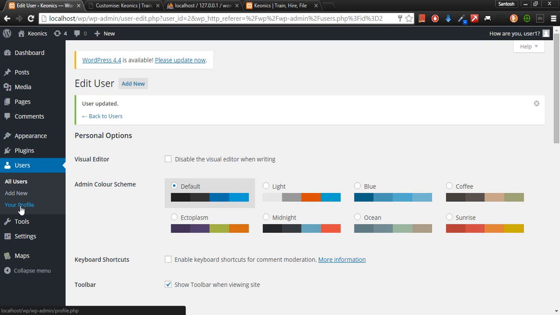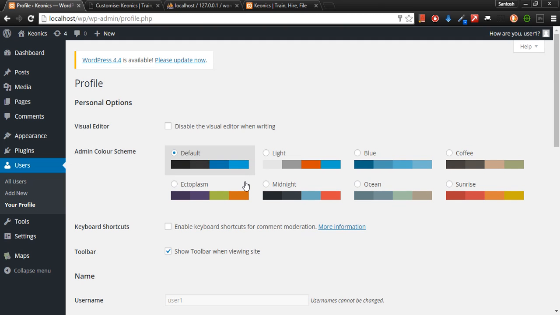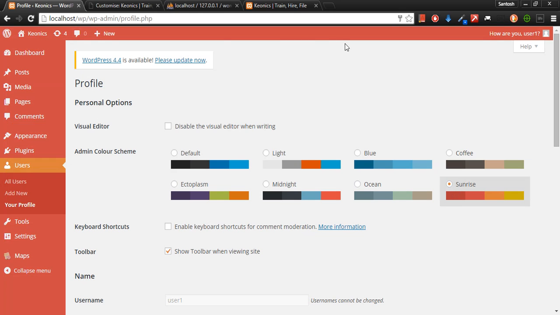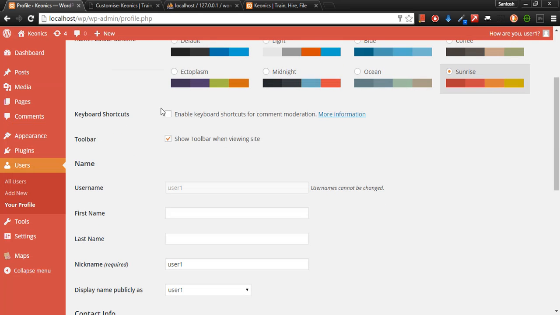So your own profile, if you want to customize the administrator profile, how your administrative name appears, what the links are, what the time format is, you can customize all that in your profile. For example, as of now we have the dark theme over here, right? We'll use a sunrise theme for me. Marble. You can set it for other users as well. Enable keyboard shortcuts. Yes, I want.